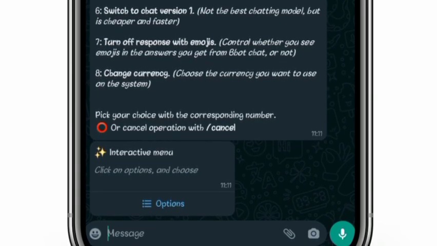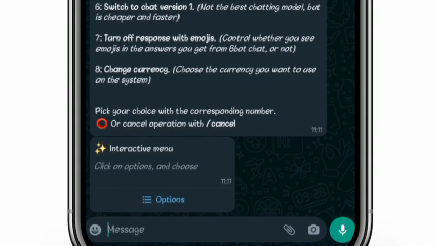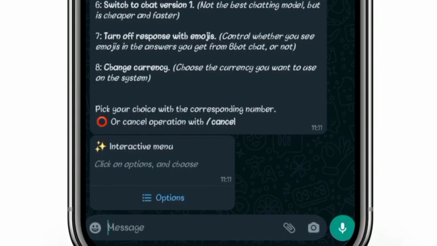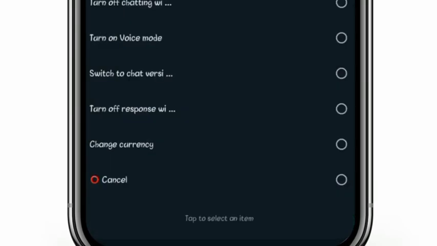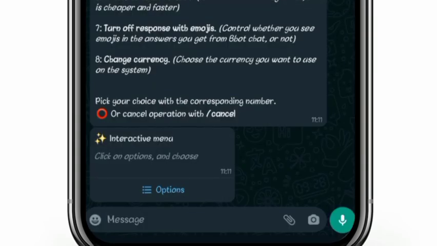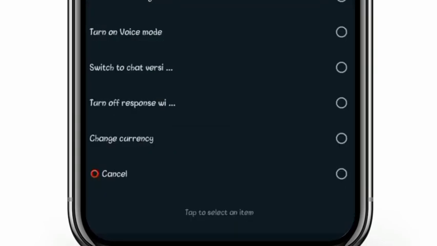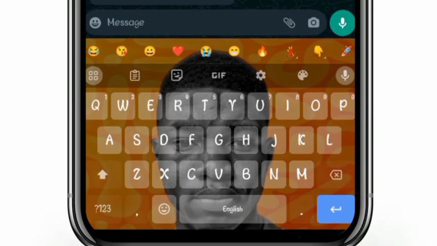And option 8 says change currency. So if you want to change your currency to any preferred currency of your choice, you can just choose option 8. So this is how you do it: you click on option here, then you select anyone you want to select. So that is that about options.